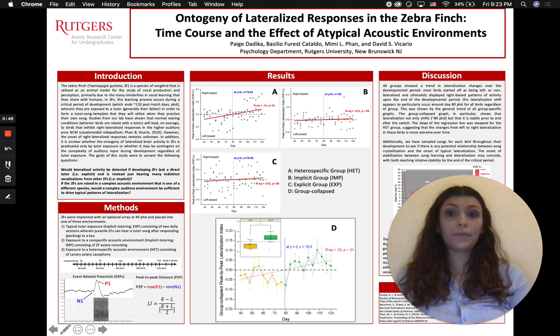Would lateralized activity be detected if a developing zebra finch lacks a direct tutor? As well as, if the zebra finches are raised in a complex acoustic environment that is one of a different species, would this be sufficient to drive typical lateralization patterns?